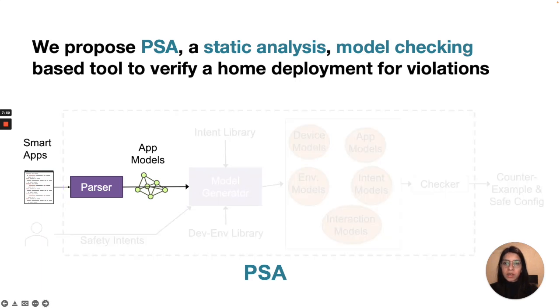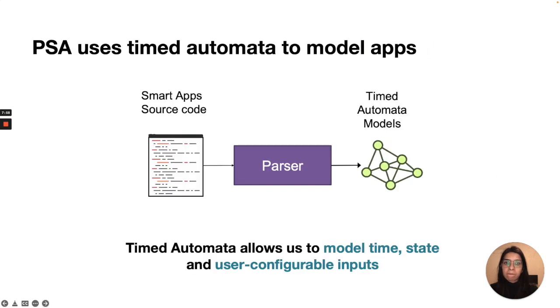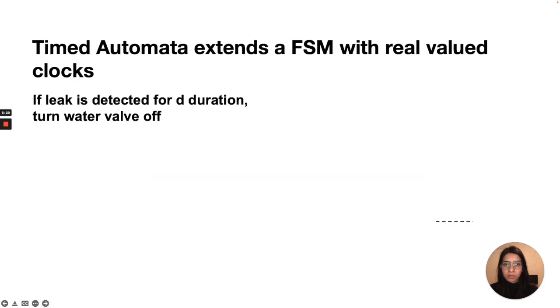Now let's look at the app abstraction part, which basically handles the challenge 1, which was that smart apps are complex. PSA uses timed automata to model apps. For the app source code, the parser, which is specific for a given smart home platform, will convert app code to timed automata models. We choose timed automata as an abstraction because it is expressive enough to model time, state, and user configurable inputs in an app.